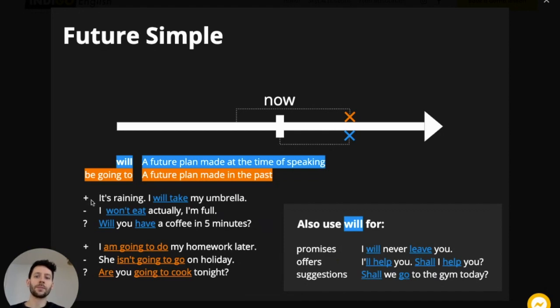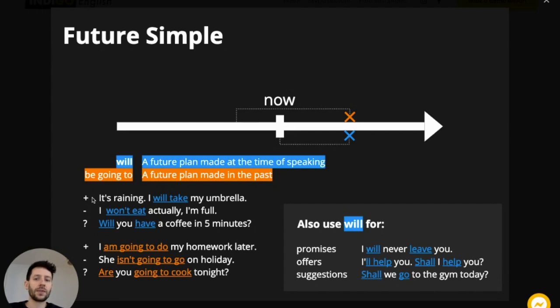Look at the example here. It's raining. I will take my umbrella. So I see outside, it's raining. I make a decision now that when I leave, I will take my umbrella. So it's a decision I make now about the future. And we use will for this.